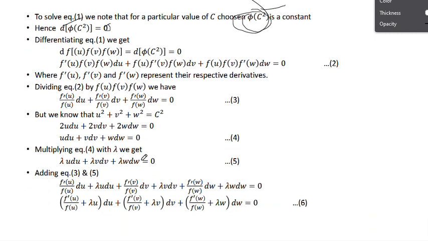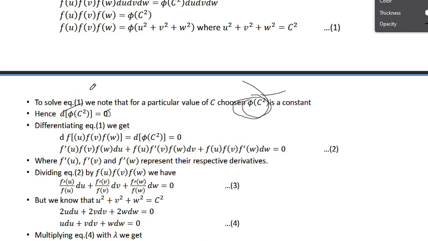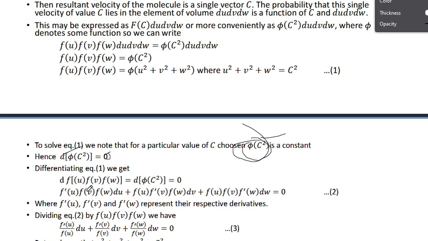Am I right? Next, now for this equation, either this equation or this equation, for this equation what I am doing, I am differentiating on both sides, so this side and this side. Okay, so that is why here d is written and here also d is written. Okay, so then